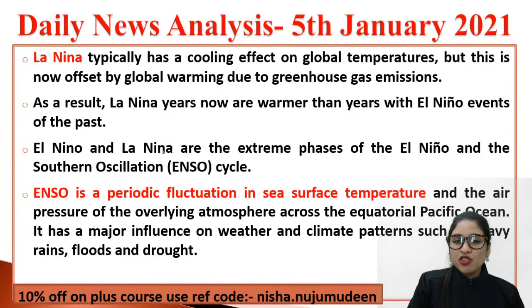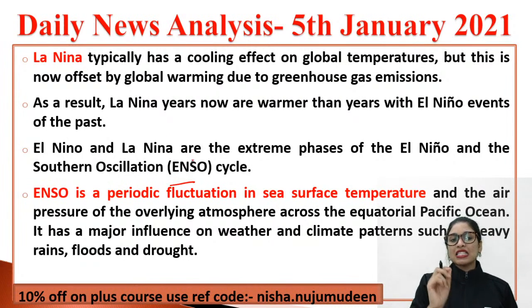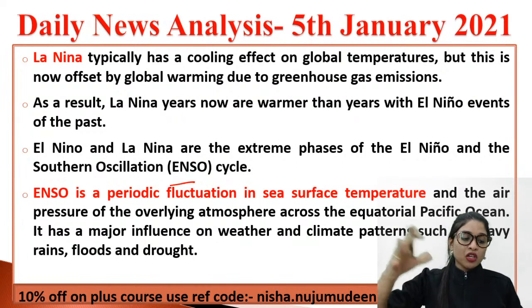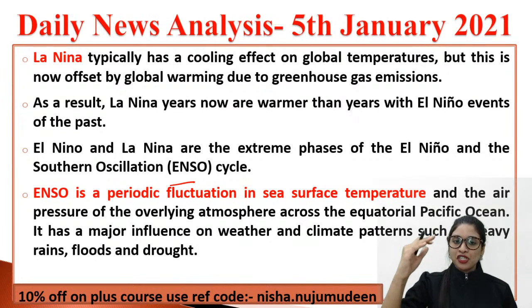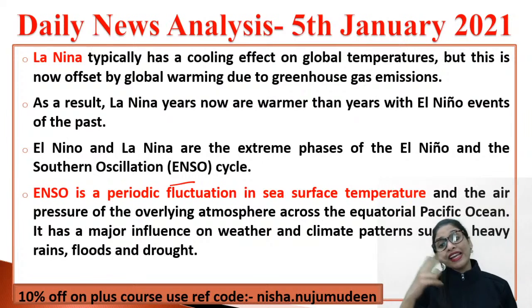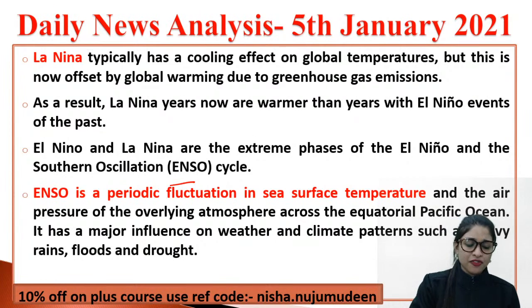And what is this ENSO cycle, by the way? See, the El Nino and Southern Oscillation cycle is nothing but a periodic fluctuation. So it keeps on varying, that too in the sea surface temperature. When that happens, automatically the air pressure of the overlying atmosphere changes across the equatorial Pacific Ocean. And they have too much influence on weather and climate patterns like heavy rains, floods, droughts, everything. Clear?